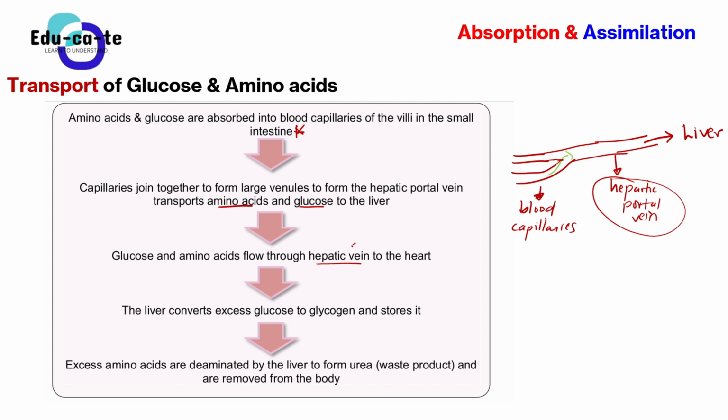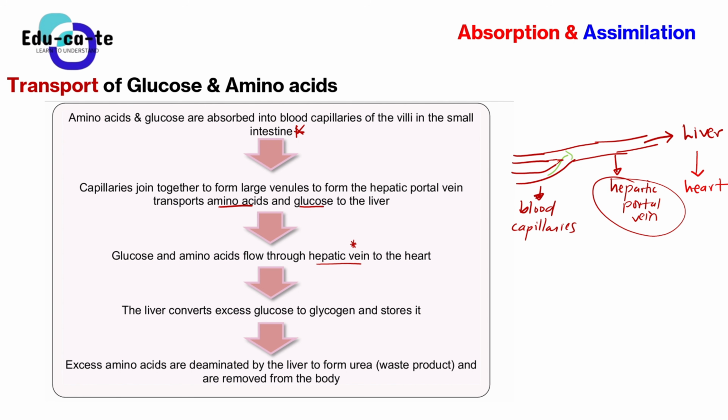So this is just telling you how the glucose and amino acids get to the heart. Okay, so now we are coming from the liver, now they go to the heart. They will move from the liver and go to the heart through the what? Through the hepatic vein, just hepatic vein, don't call it portal. Okay, it's the hepatic vein, and they go to the heart.